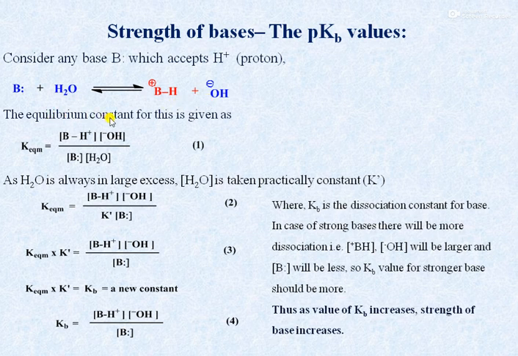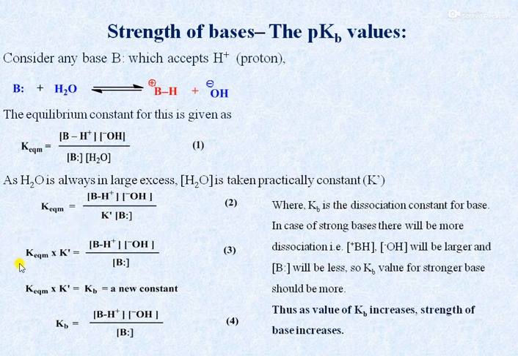For this reaction, if we find the equilibrium constant, then that can be given as K equilibrium is equal to concentration of BH plus into concentration of OH minus divided by concentration of undissociated base, means which has not donated an electron pair, plus water, concentration of water. As the concentration of water is always in large excess, the change in concentration of water is taken practically as constant, that is K dash, and therefore we have the equation K equilibrium is equal to concentration of BH plus into concentration of OH minus divided by K dash into concentration of B.